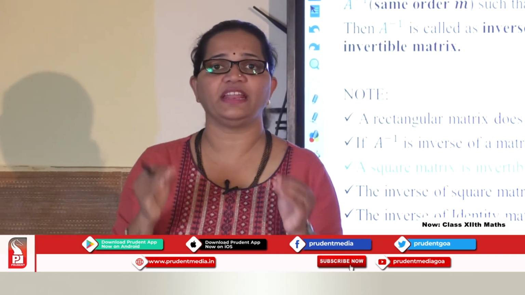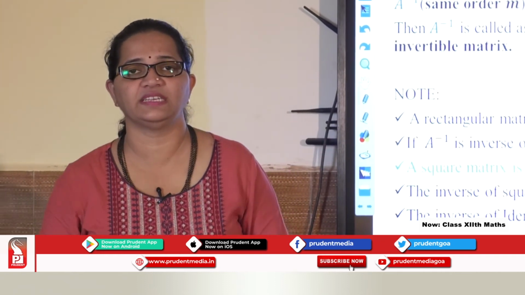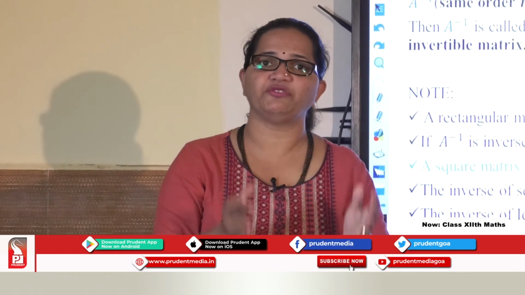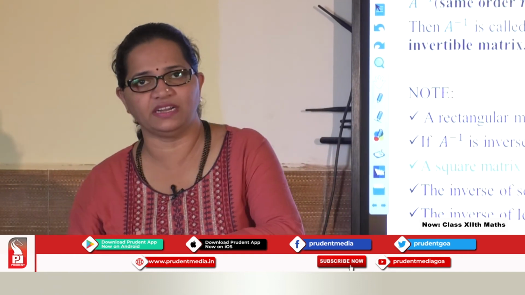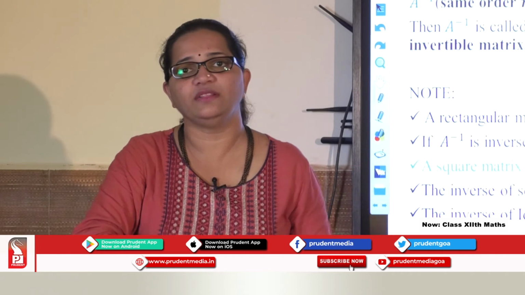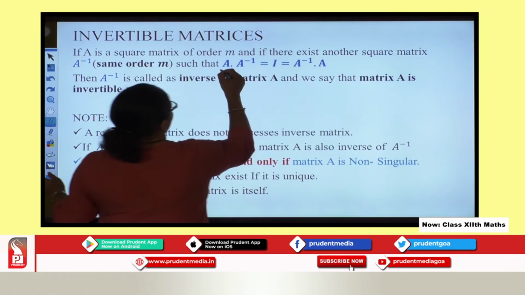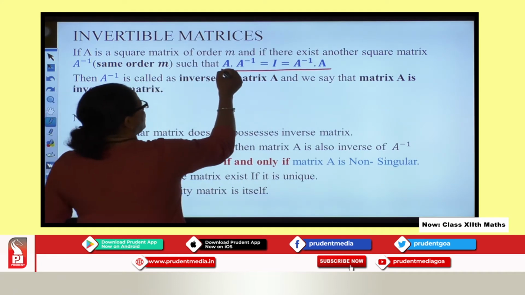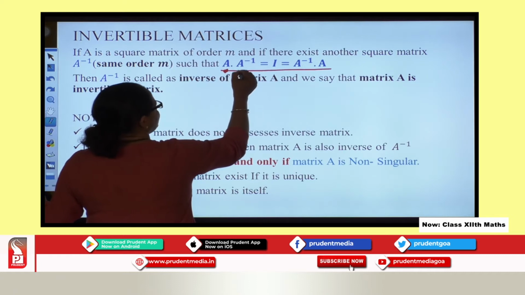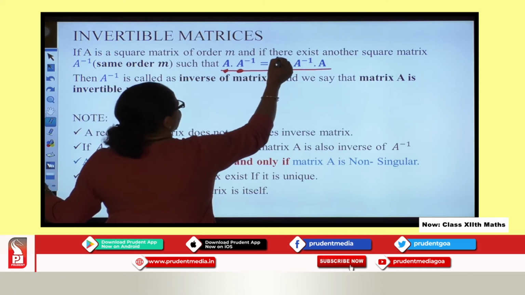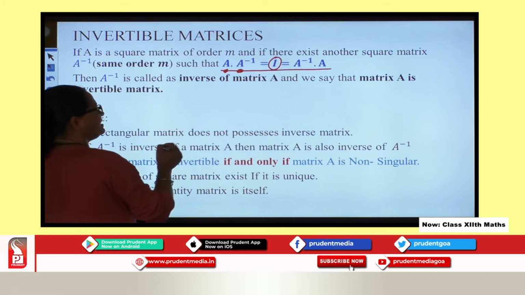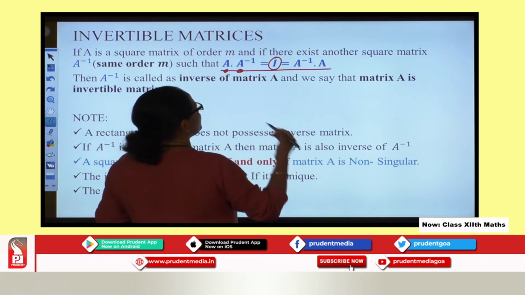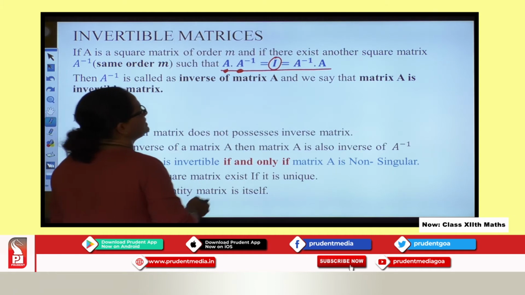Let us look at a very important concept of matrices, that is the invertible matrix. Now what does it mean? The given particular matrix is said to be invertible, you can say the inverse exists, if it satisfies this particular condition. So when you multiply the matrix itself with its inverse, what answer must you get? That is the identity matrix. We studied what is the identity matrix. So if you want to revise, you can go back to your previous lesson and revise.